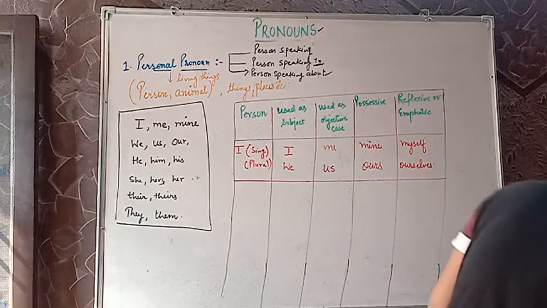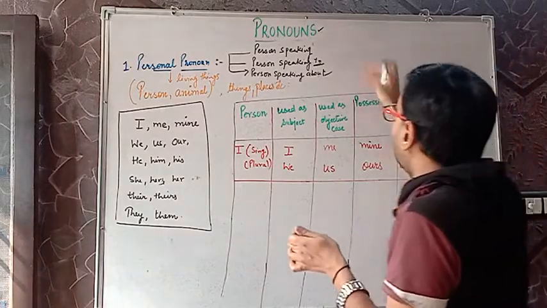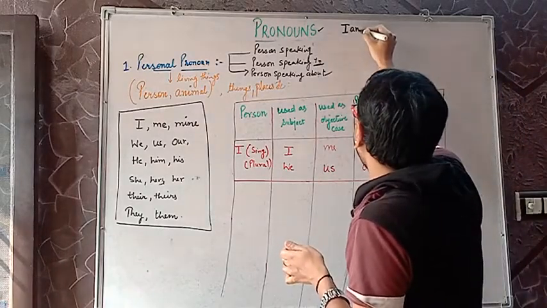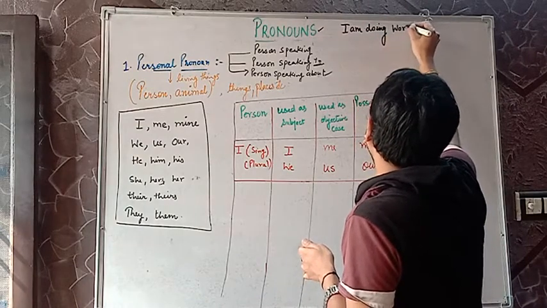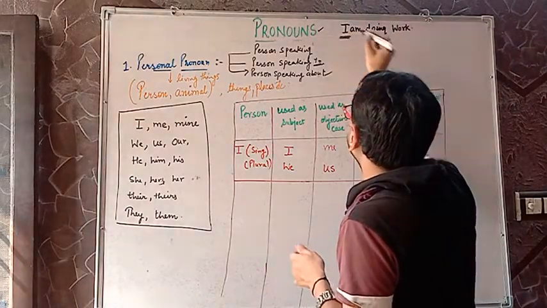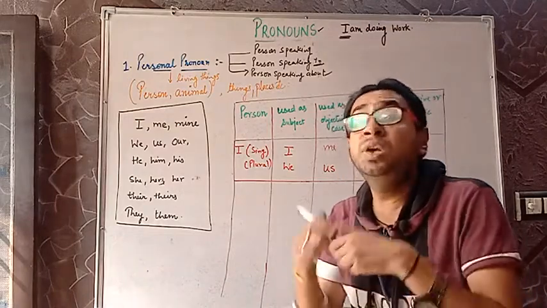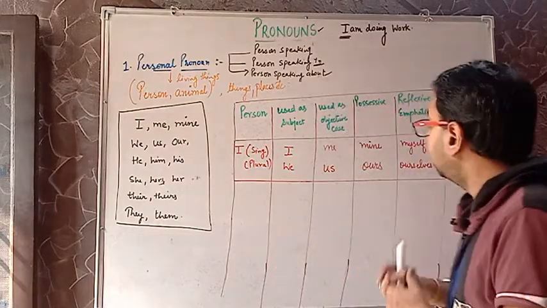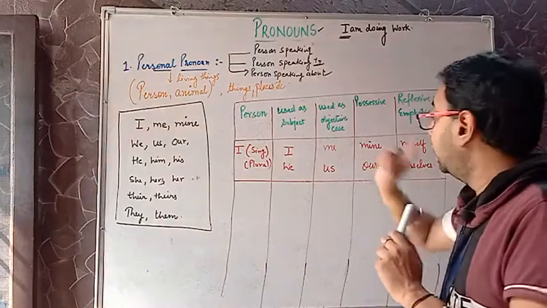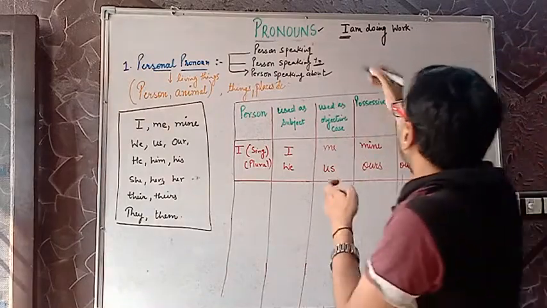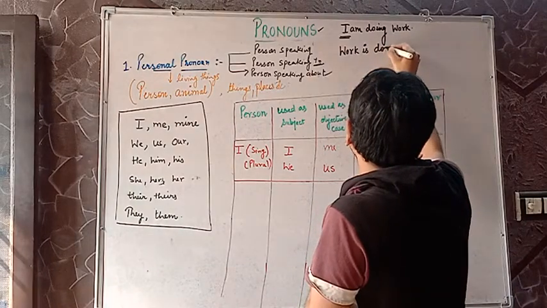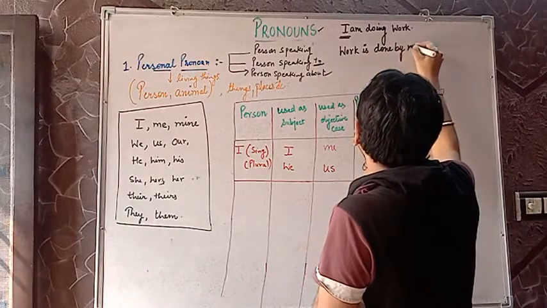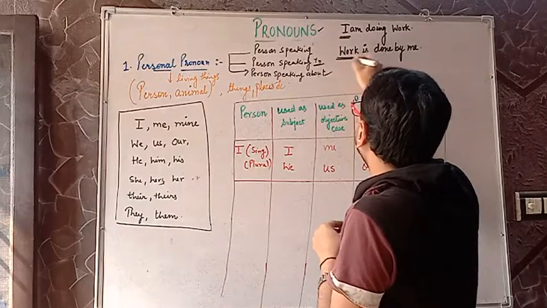Understand now with the help of example. I am doing work. So here I is used as the subject. Who is doing work? I. Clear. Now we are doing work. Now understand this: work is done by me. Now what happens? Your subject becomes work.